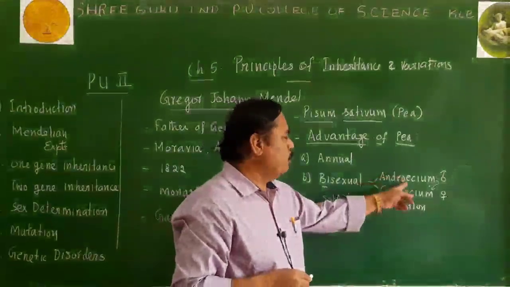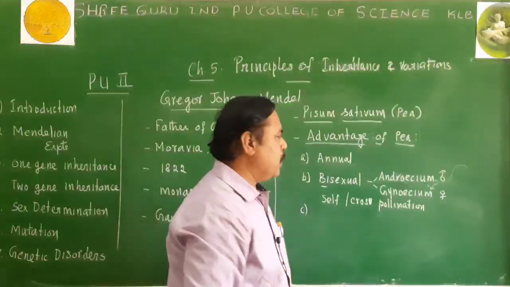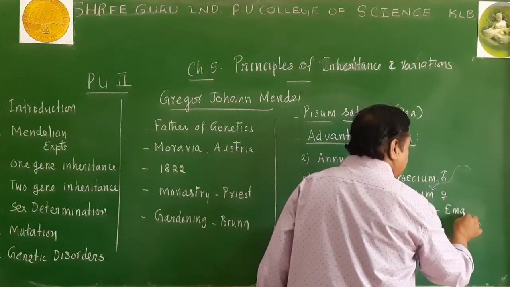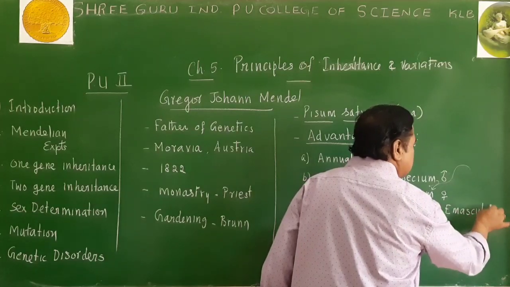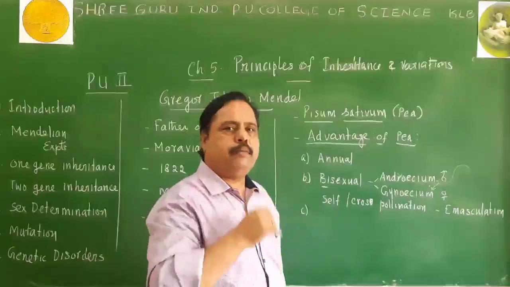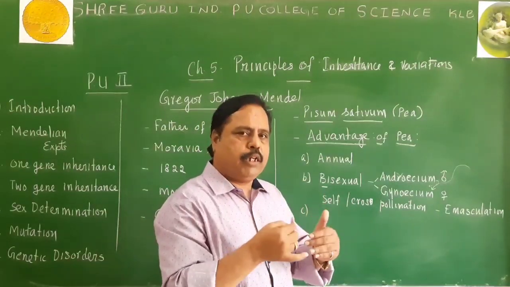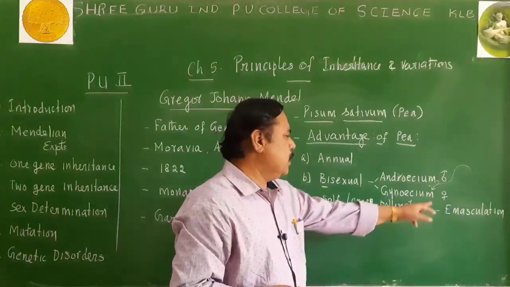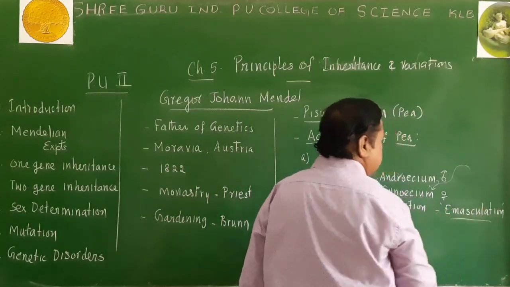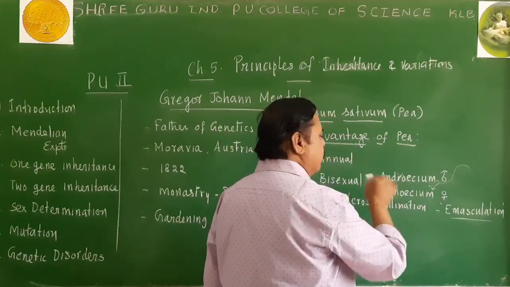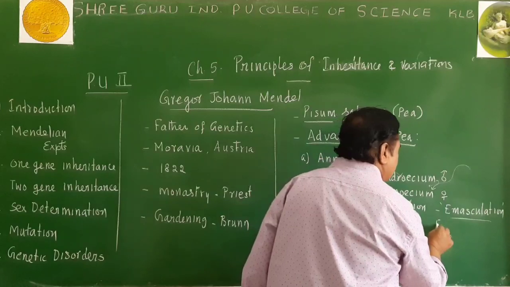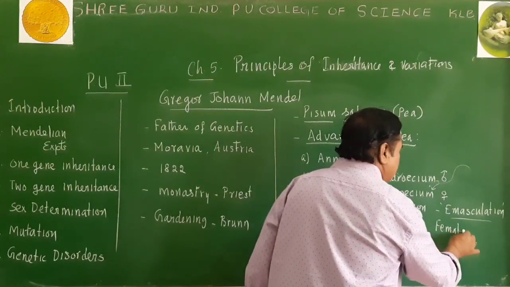When you remove the androecium, that process is called emasculation. Remember this point. It is the removal of anthers so that the pollen grains will not fall on the stigma of the same flower. That removal of anthers is called emasculation. When a bisexual flower undergoes emasculation, it will automatically become a female flower only.